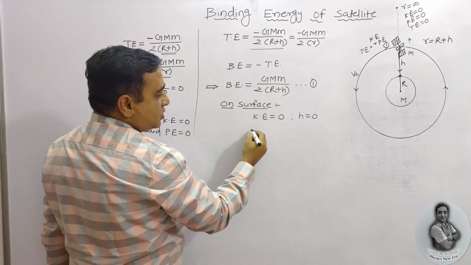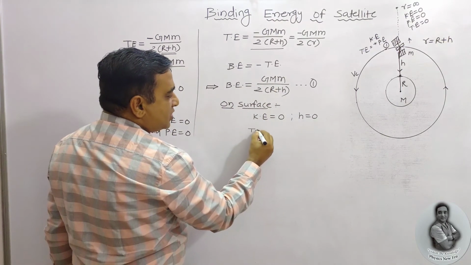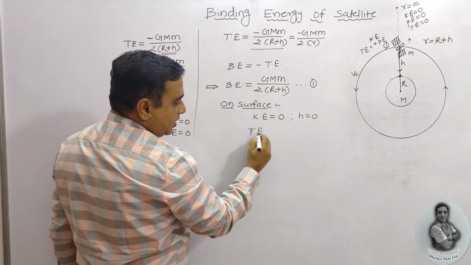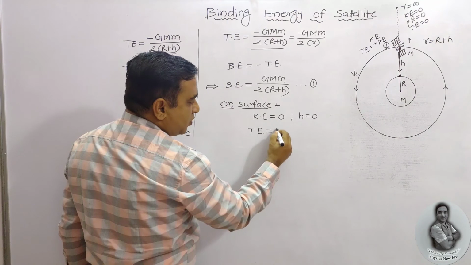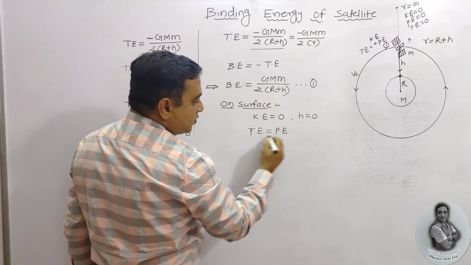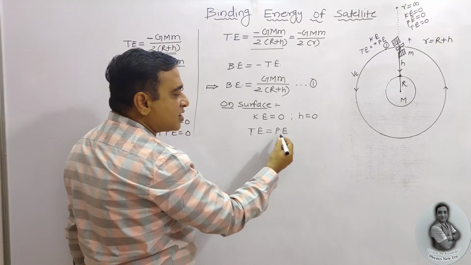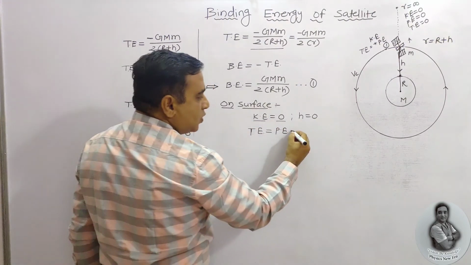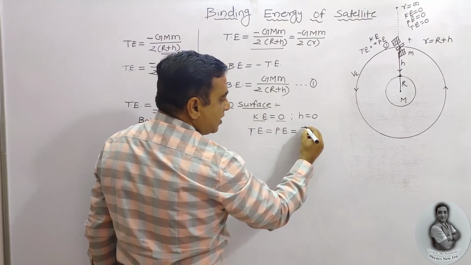So total energy, observe keenly, is equal to potential energy, because total energy is kinetic energy plus potential energy, but kinetic energy is equal to 0.